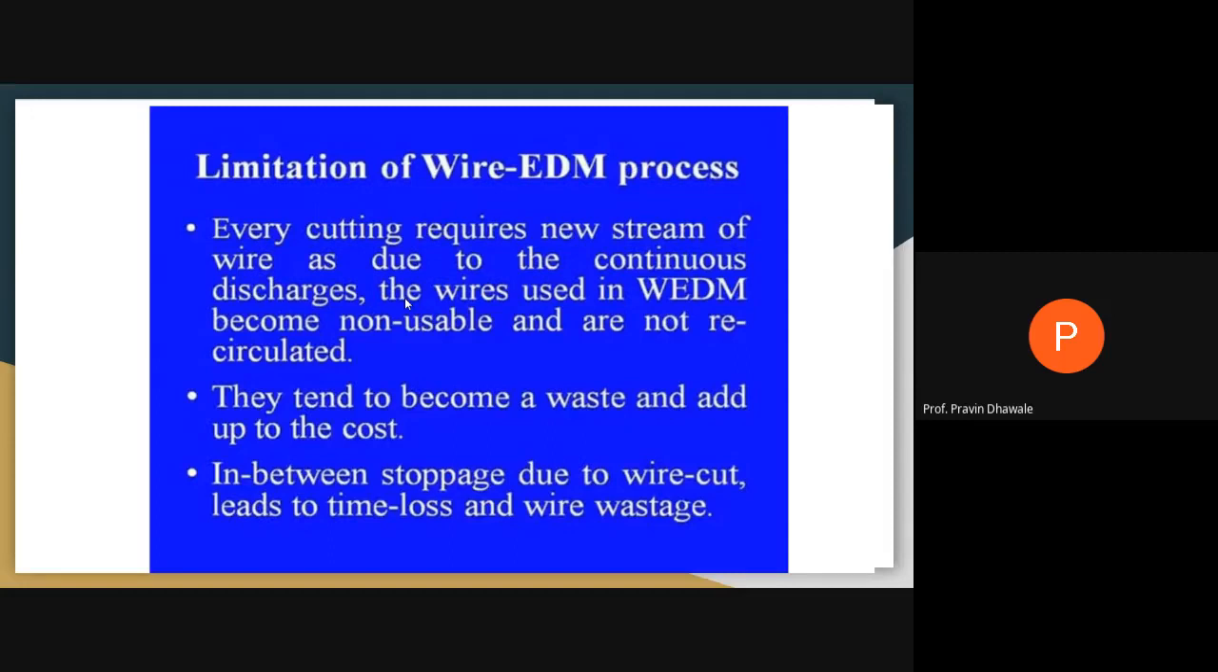In-between stoppage due to the wire cut leads to time loss and wire wastage. While performing the operations by using the wire cutting machine, because of certain factors, because of less tension, less hardness of a wire, there will possibly be improper movement of the roller or table or spool. It may cause the failure of a wire. Because of a failure or breakdown of the wire, that will lead to production stop loss or production loss, and that wire will be wasted.